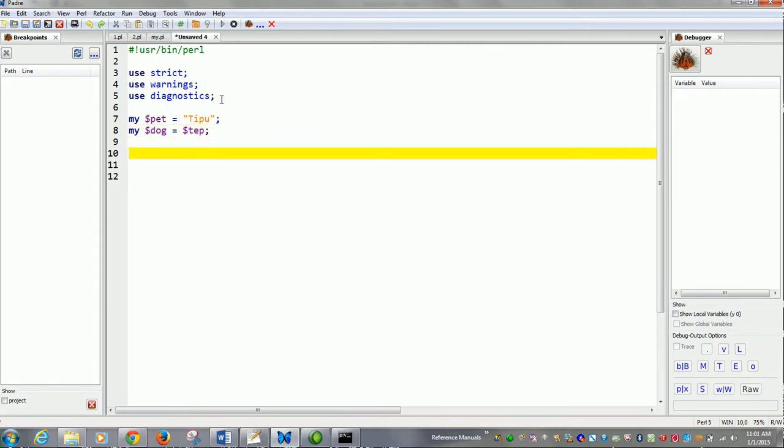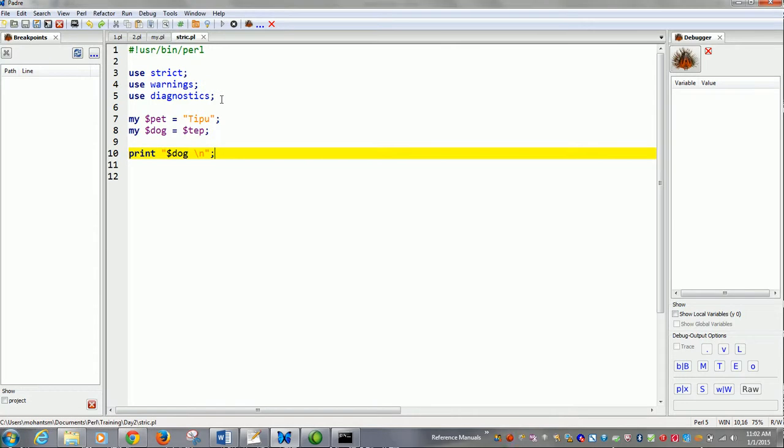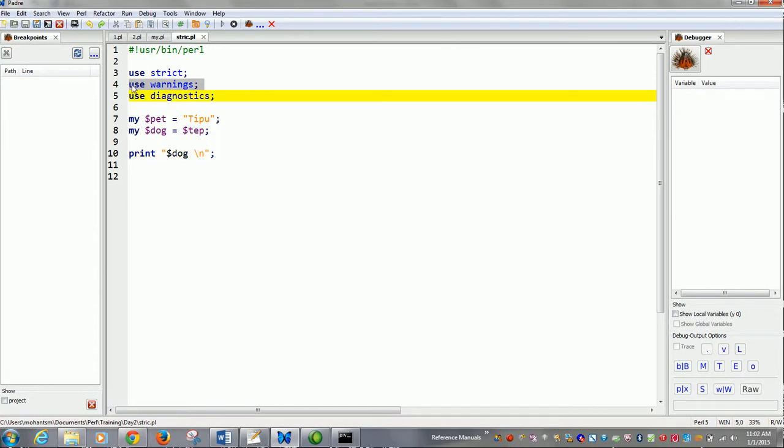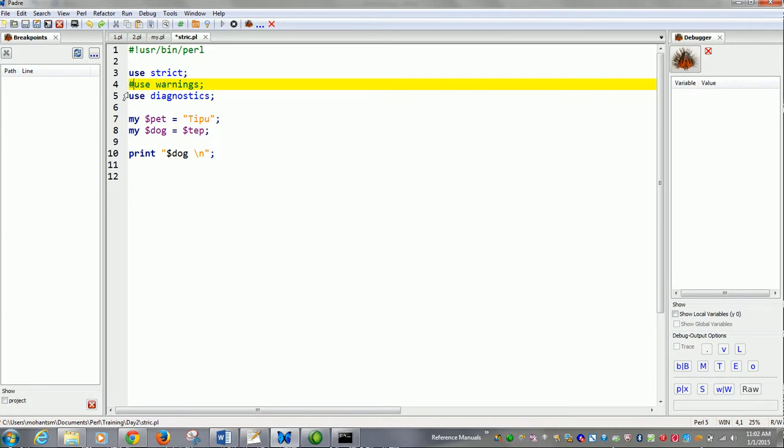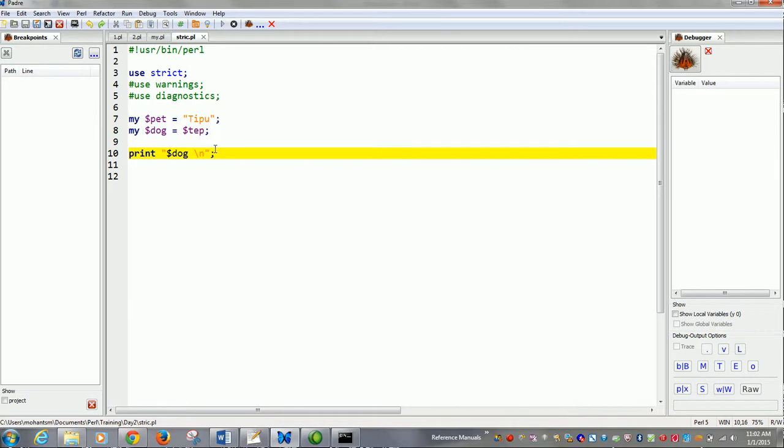Then I try to print the name of $dog. Let's omit this because we will be learning this later. Let's comment it out. A comment is a hash mark in Perl. So let's see what happens if I run this program.